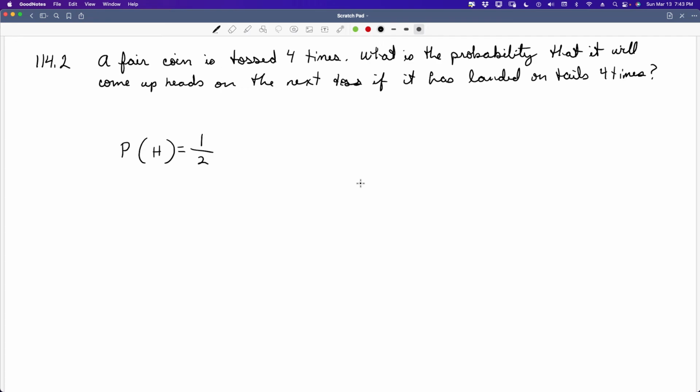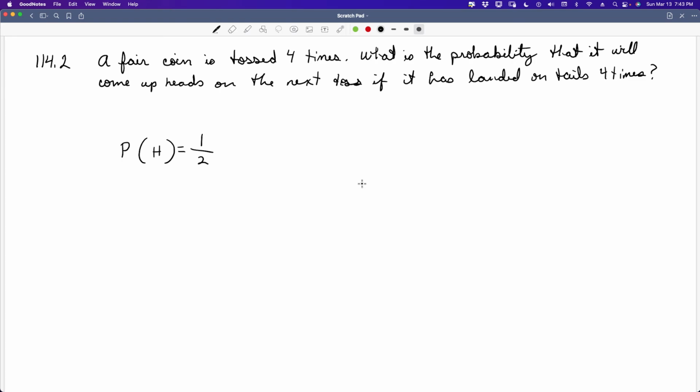It does not matter what it has landed on the previous 4 times. There is no link or relationship in the toss. As long as it is a fair coin, meaning it's not weighted in any kind of way, whatever it lands on is whatever it lands on, independent of what it has landed on before.